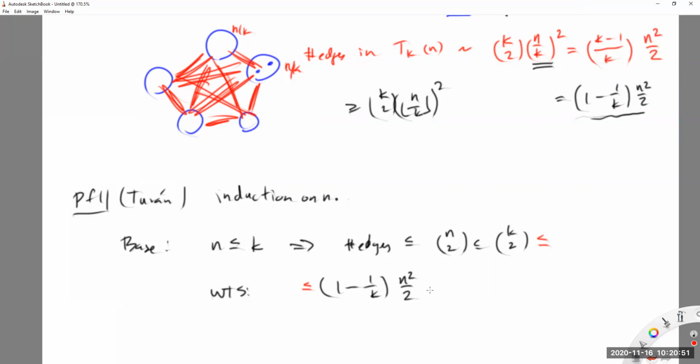What if we rewrite that 1 minus 1 over k in terms of k minus 1 over k? Because I think we can do some estimates with k squared over 2 or k times k minus 1 over 2.